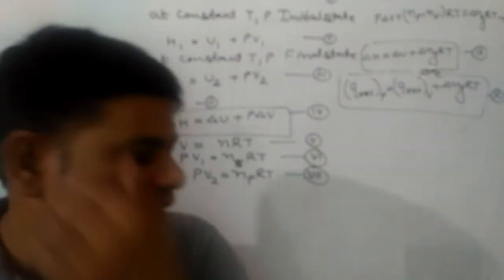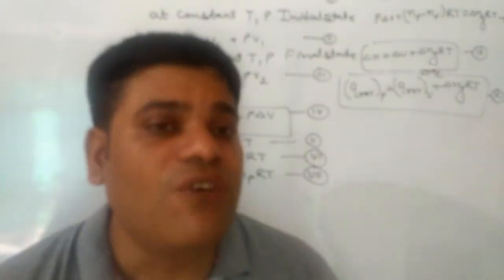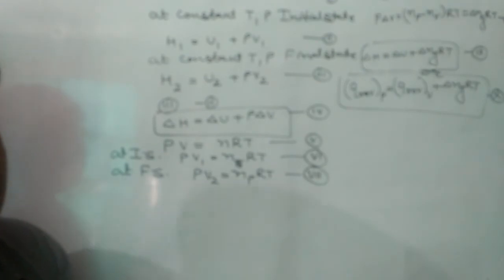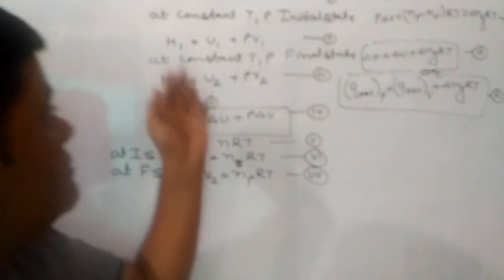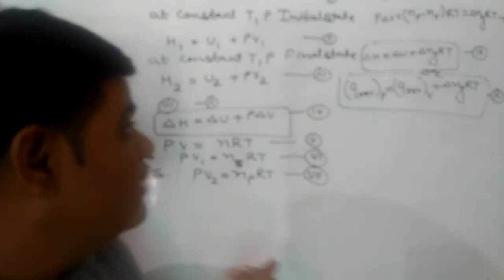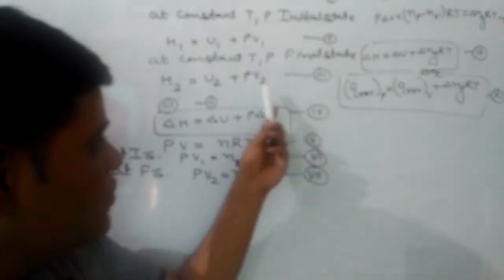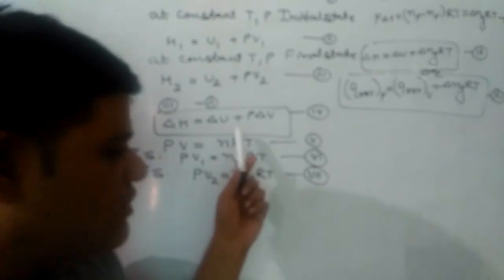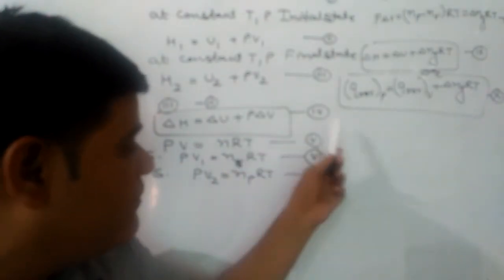I am repeating it: how to derive the relationship between reversible heat at constant pressure and reversible heat at constant volume. To derive it, first of all, we have to take the relation H is equal to U plus PV, where H is enthalpy, U is internal energy, P is pressure, V is the volume. At constant temperature and pressure, initial state will be H1 is equal to U1 plus PV1, second equation. Similarly, final state H2 is equal to U2 plus PV2, third. Now applying third minus second, we will get delta H is equal to delta U plus P delta V, fourth.